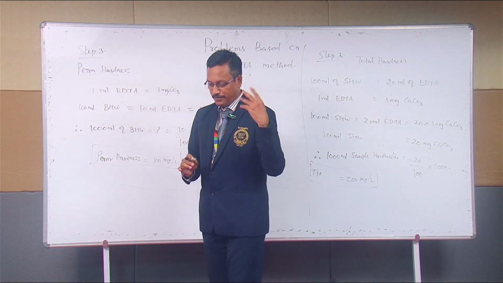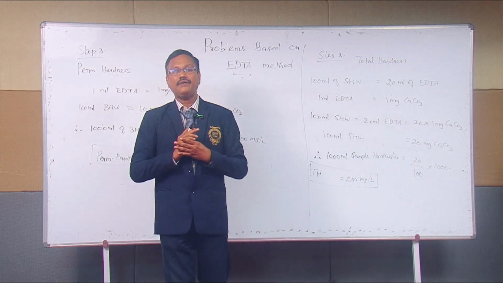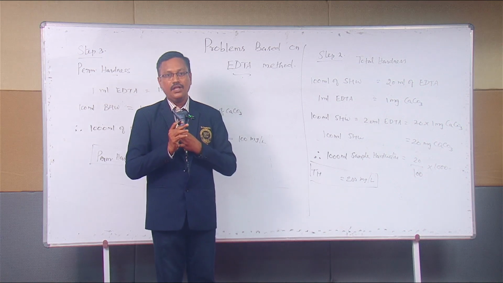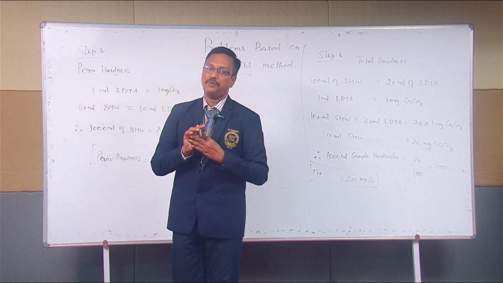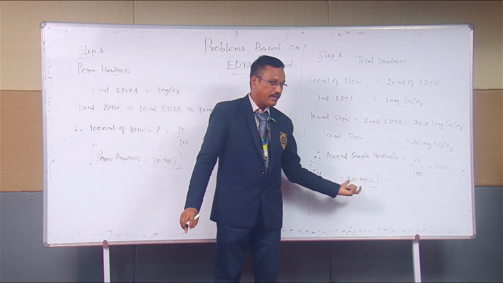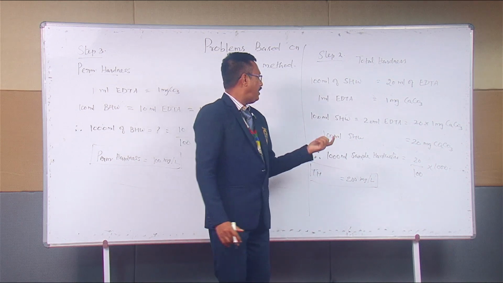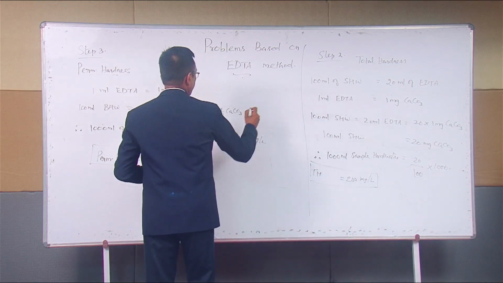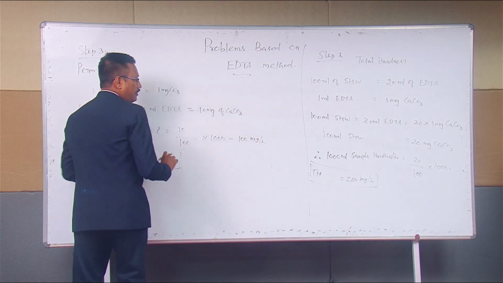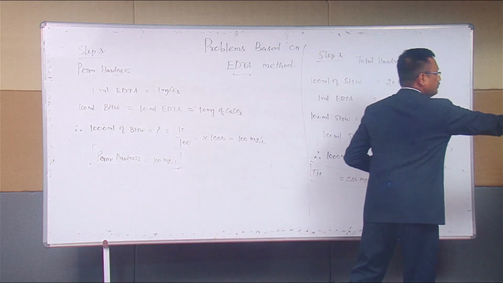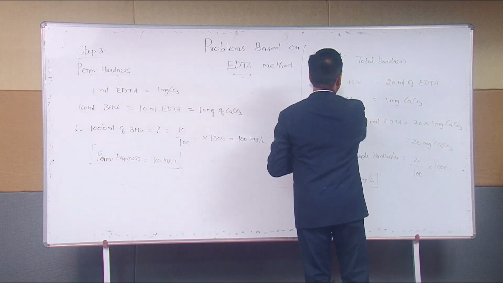You recollect what the question is. In the question they have asked about the total hardness, temporary hardness, and permanent hardness. We arrived at total and permanent. What else is left behind? Temporary. Already we discussed what temporary hardness is. For that, what is the formula?